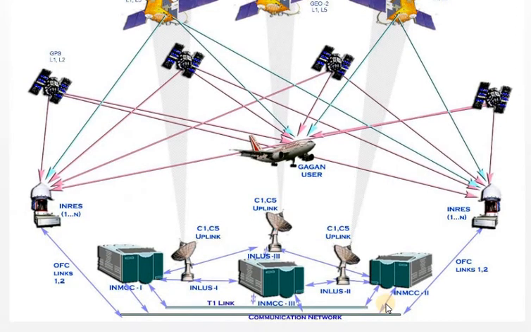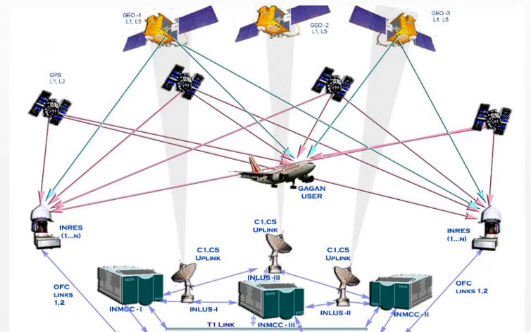Then you have here the communication network, and then the reference stations. We have considered n number of reference stations; some may use 8 reference stations and some may use 15. Then you have the complete GPS space segment, which has the GPS satellite constellation as well as 3 geostationary satellites.